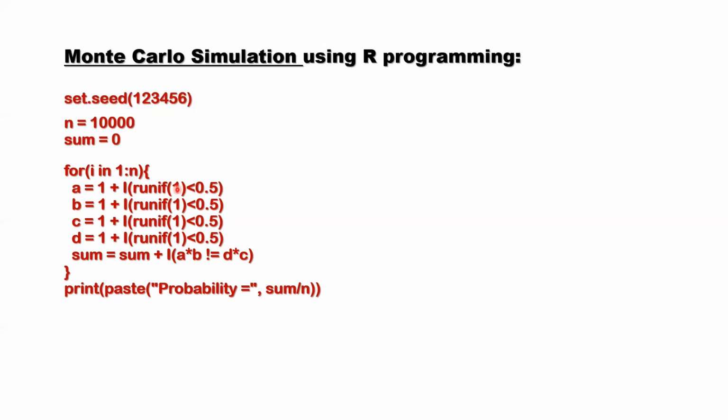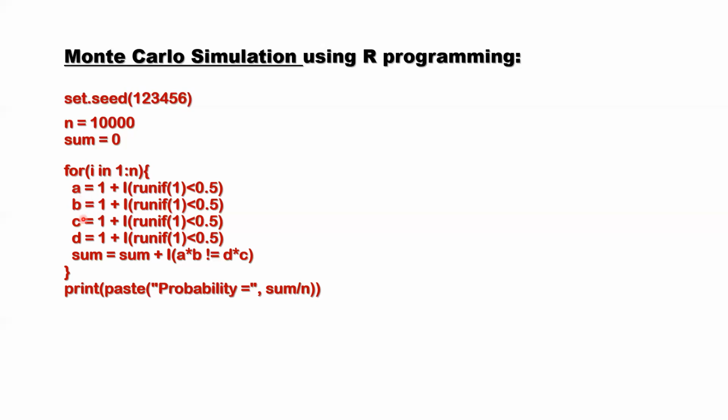before 0.5, A will return 2 as its value, because the indicator is true and returns 1, and 1 plus 1 is 2. If the uniform random number is bigger than 0.5, the indicator function is false and returns 0, so A takes the value 1. Similarly for B, C, D. So we are generating 4 parameters, each taking the value 1 or 2 randomly, equally likely.